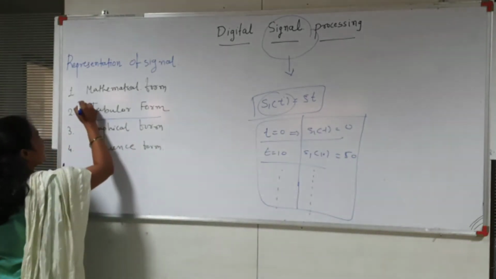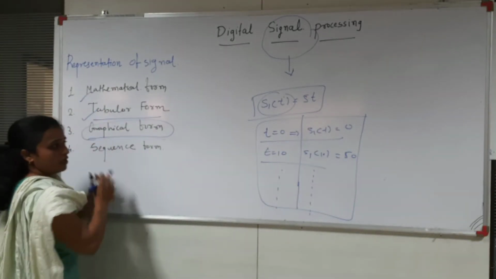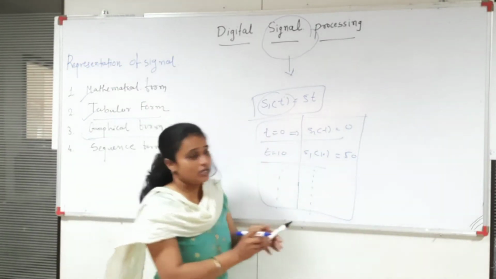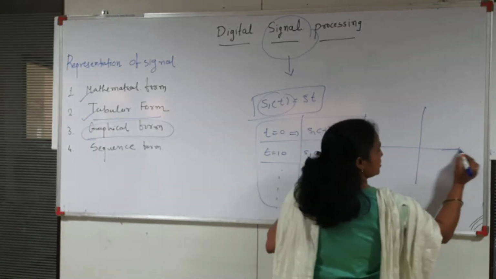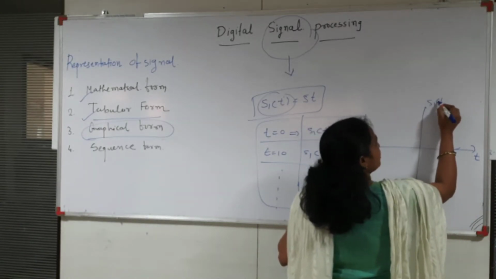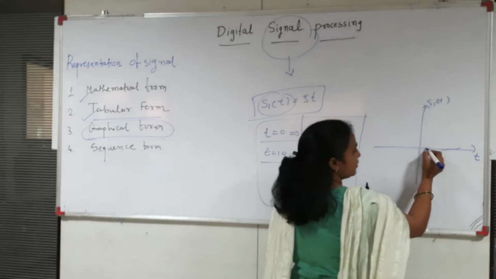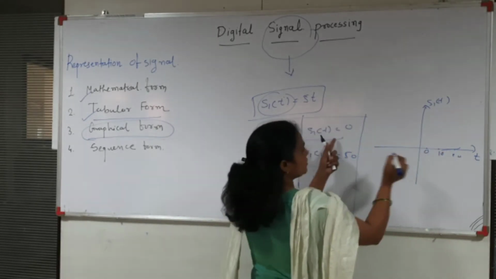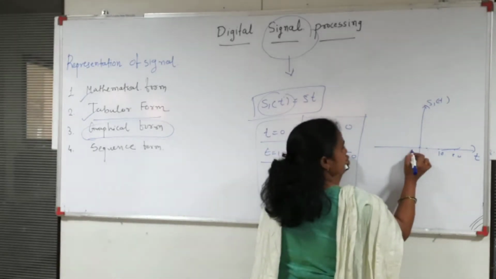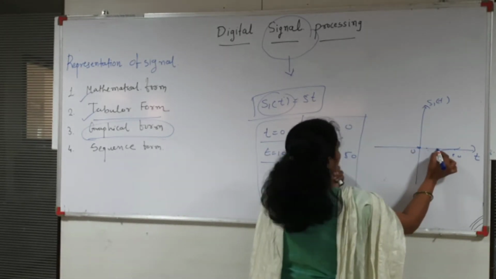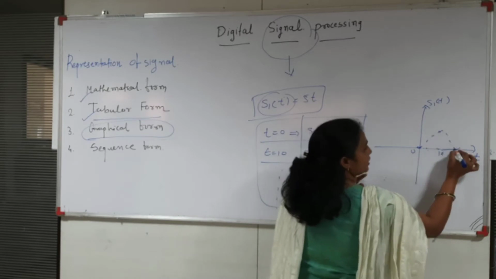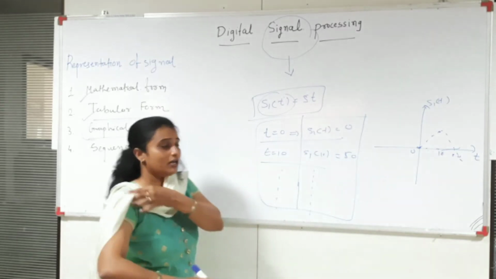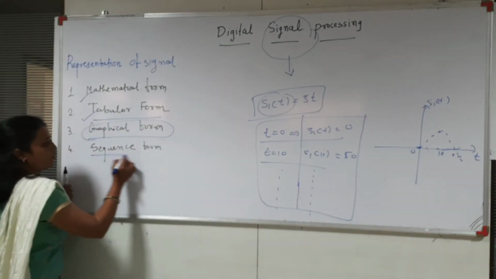Now the next method is the graphical form. Suppose I plot the values of this function on graph paper. This is the time variable and this one is the function S1(t). If I put different values of the time 0, 10, 20, the amplitude of S1(0) is equal to 0, then S1(10) is 50. If I plot the graph, this is the graphical form of the signal. Now the last one is the sequence form.